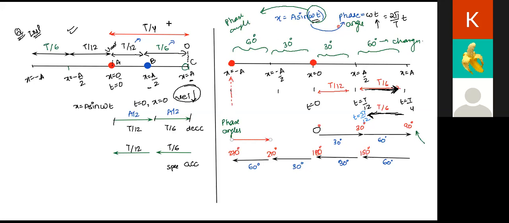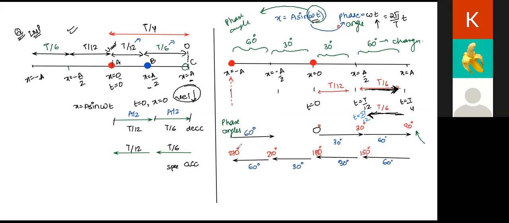Now the particle is coming back. So the particle has now reached from x is equal to minus a to x is equal to minus a by 2, right? So tell me, Karuna, how much should be the change of phase again? 60 degree, right?